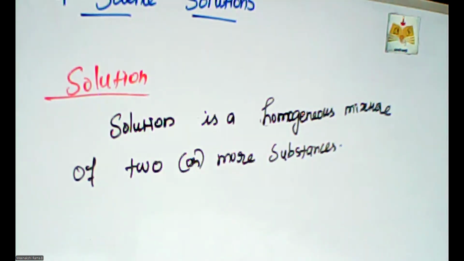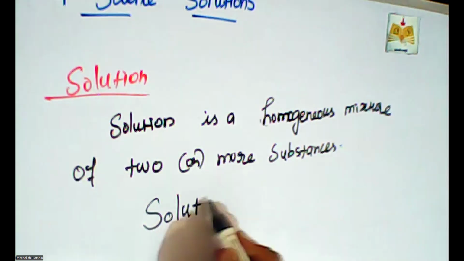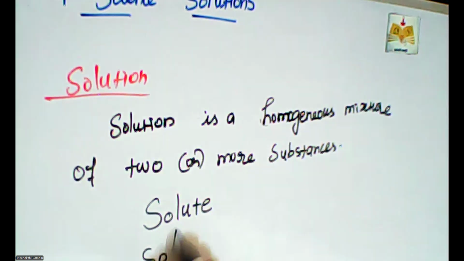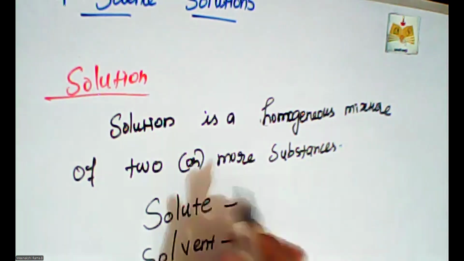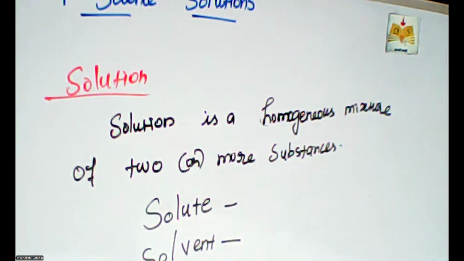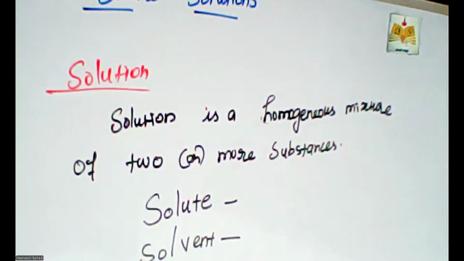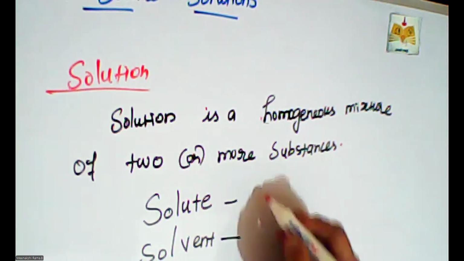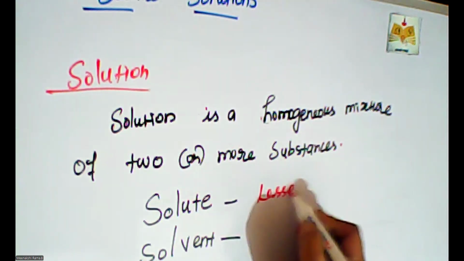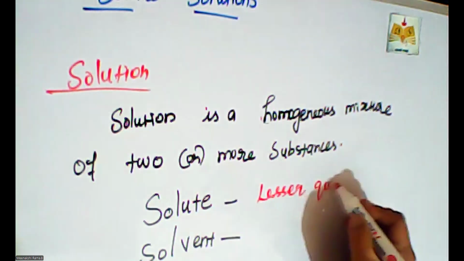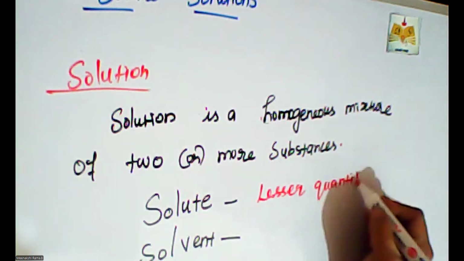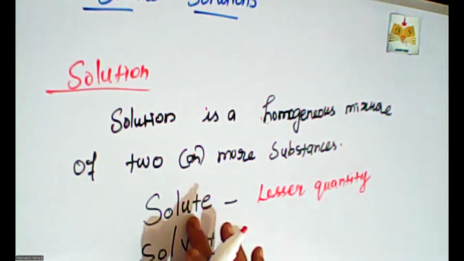Okay. So it contains two main parts. What are they? One is called solute. Another one is called solvent. These are the two major parts in the solution. Solute means lesser quantity. The lesser quantity material is called solute.